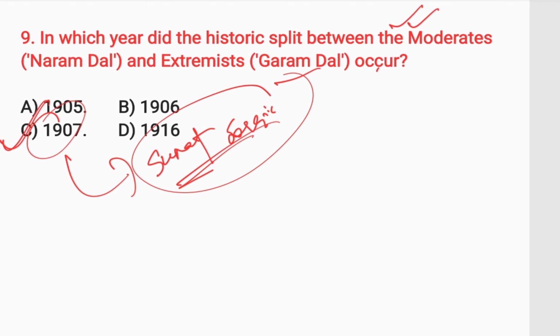Actually, in this session, there was a controversy over the presidency between extremists and moderates. For the first time, extremists demanded to preside over the INC, but the moderates denied, and the moderates said, we will not give up our seats.